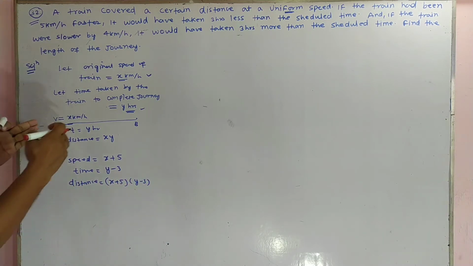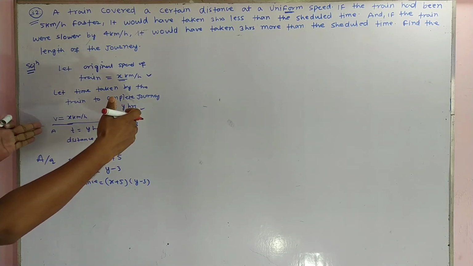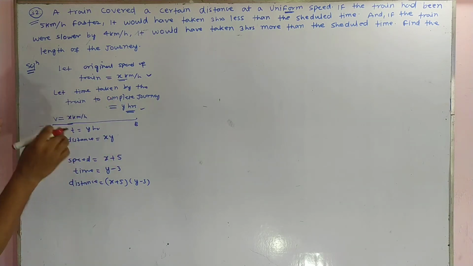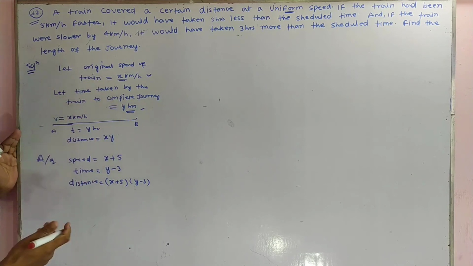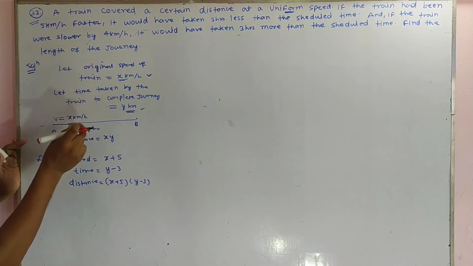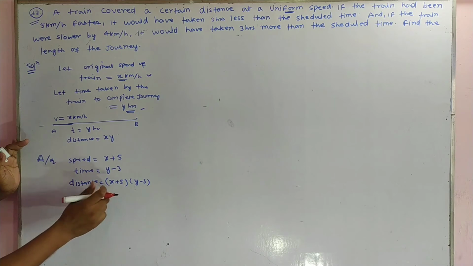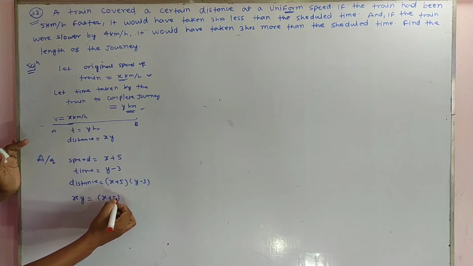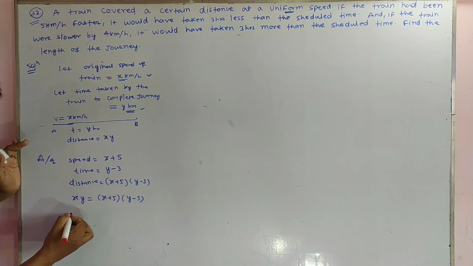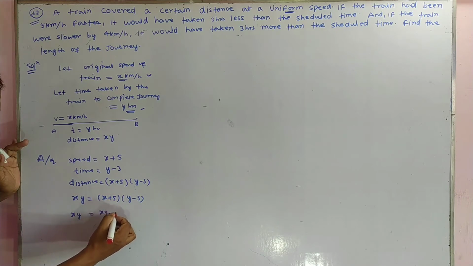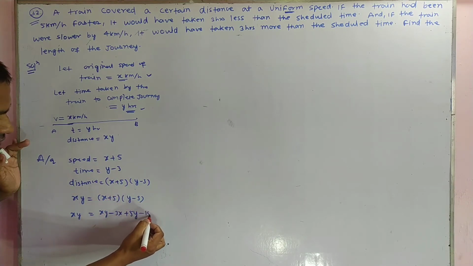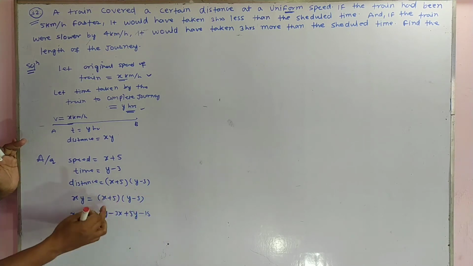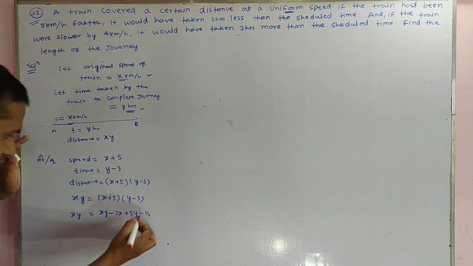The distance is nothing but A to B, and the distance is fixed because the train is traveling between A and B. So xy equals x plus 5 into y minus 3. Multiplying out, xy equals xy minus 3x plus 5y minus 15.